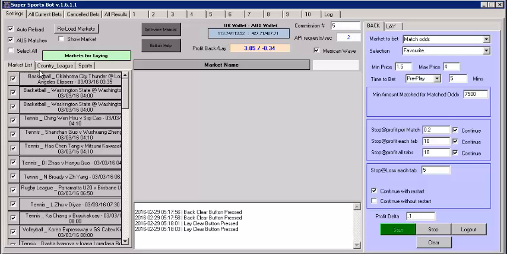If we have a look here, here are the markets that are coming up right now. The most current markets are shown here, and we have auto reload checked, and this reloads about every hour. It will refresh and bring up more games and drop off the games that have passed. I've checked Australian matches, because if we go down here, we can see there's a rugby league game in Australia, Parramatta under 20 versus Brisbane.